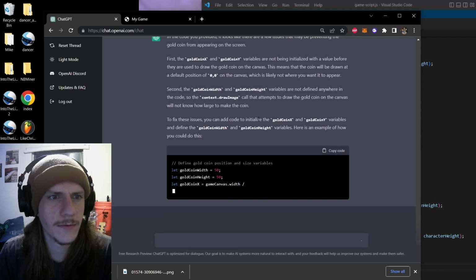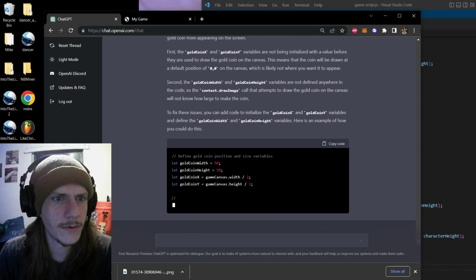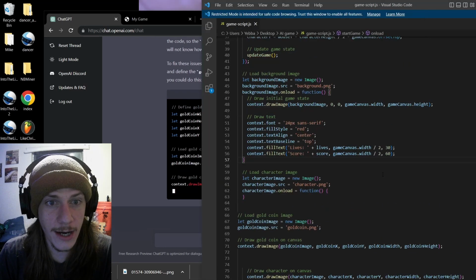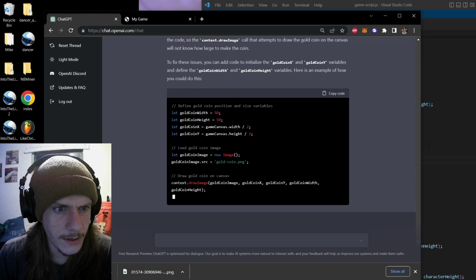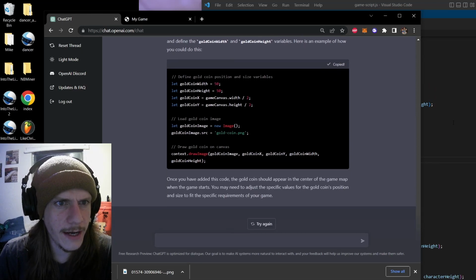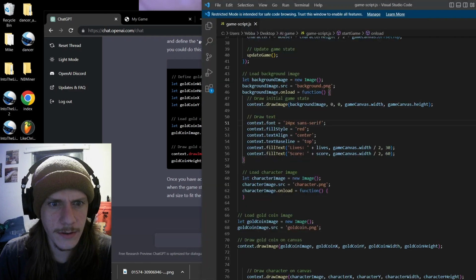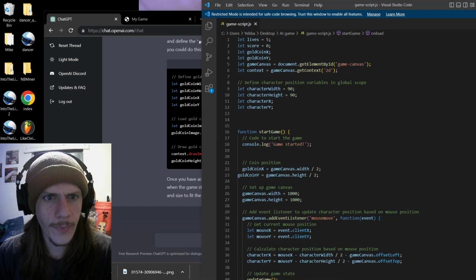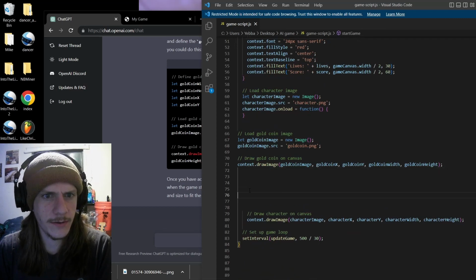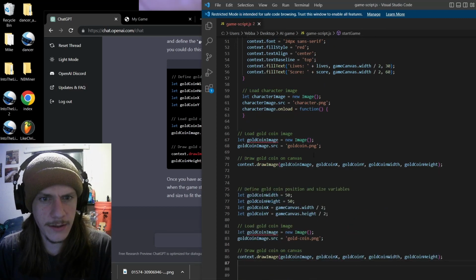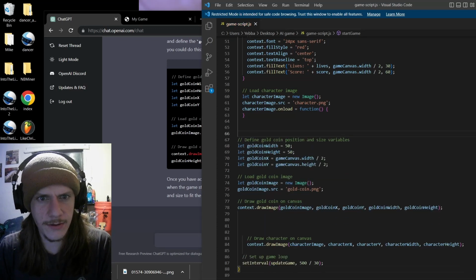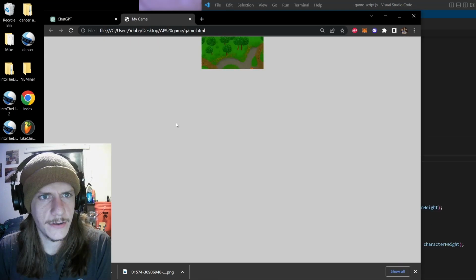Interesting. See, so I mean, I just would have been trying for no reason. So let's let this load. So define gold coin position. Alright, I'm gonna pop this somewhere like right here. And we already are calling these two, so I really only am adding that. Interesting. So I wonder if this will work.